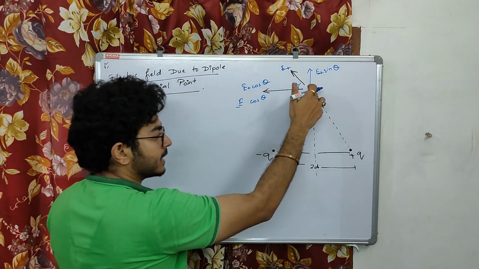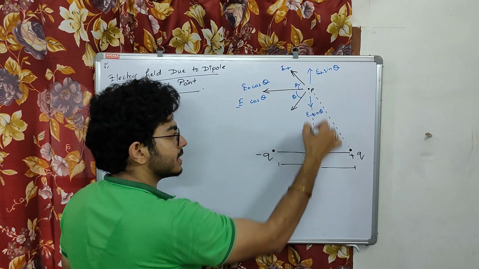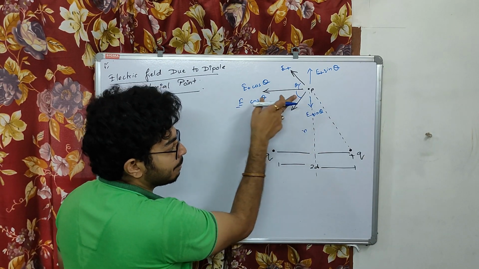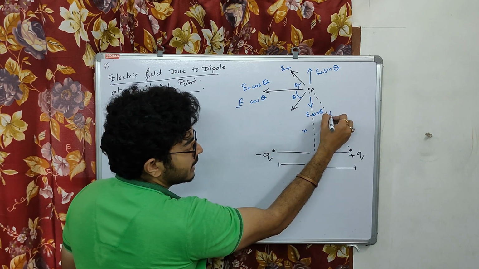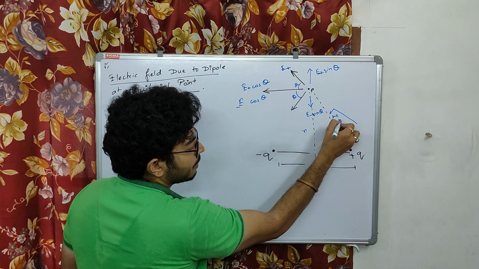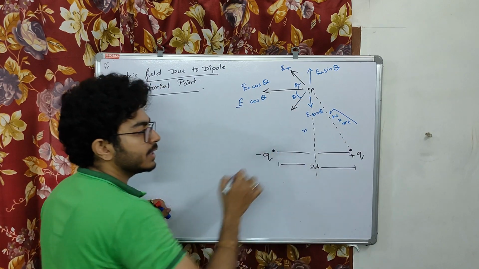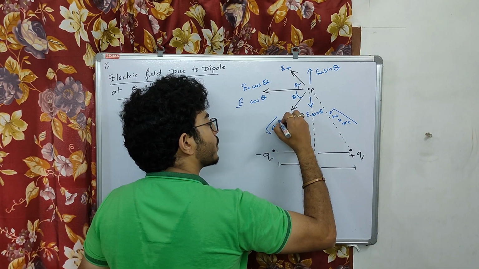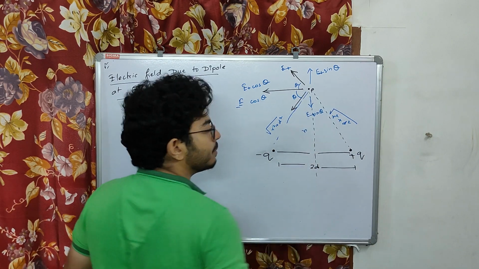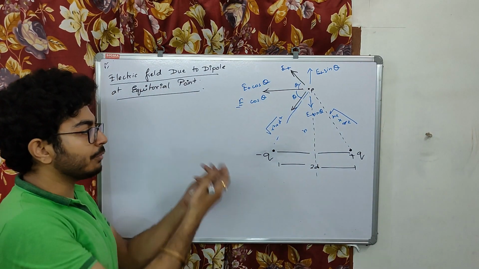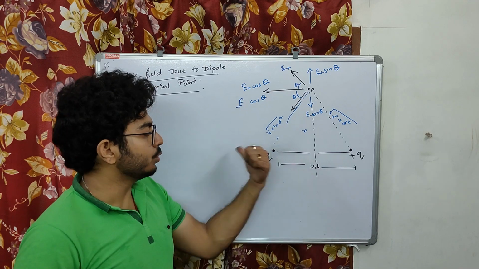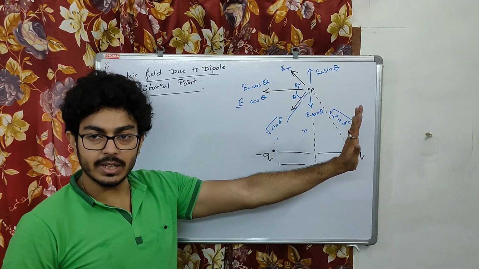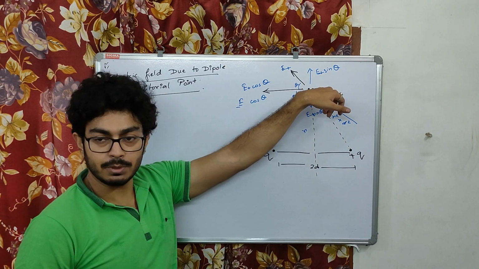Now if I consider this point P is r distance away, then what will be the distance of the P point from this positive charge? This should be root over r square plus d square. Similarly, this point should also be r square plus d square away from this P point. Clear? Now you have to find out the electric field due to these two, take their components and add. This will give the electric field due to this dipole at this P point.